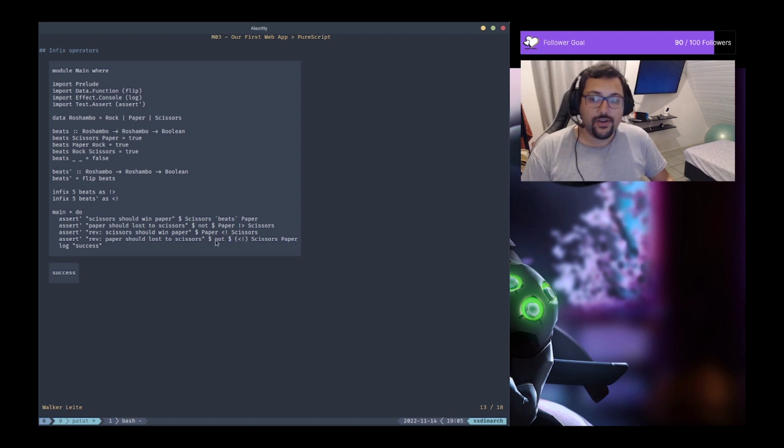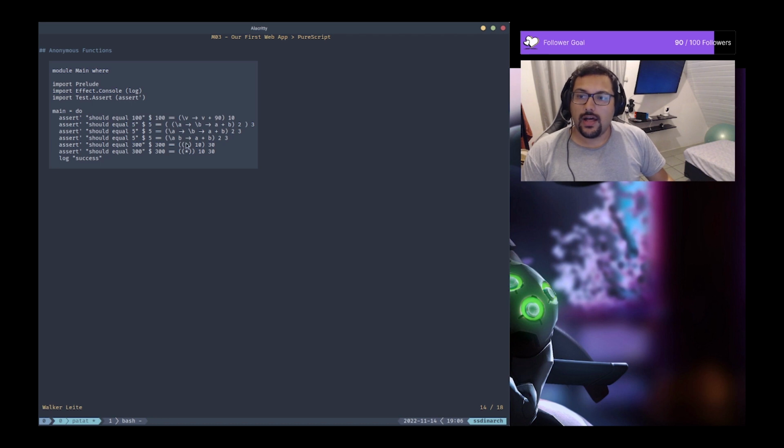As far as I know, it should be working. You could just try to chain paper for rock and scissors for paper, for example, and it should work. Or you could also add the remaining tests here, and you would have the same result. So, a bit of anonymous functions, okay?